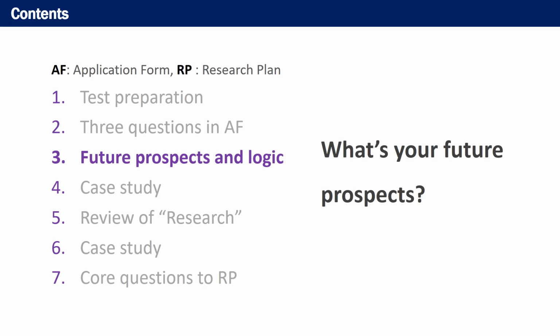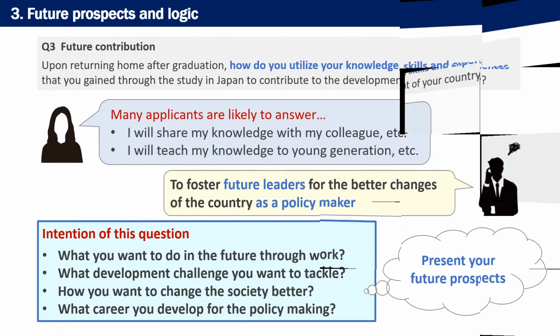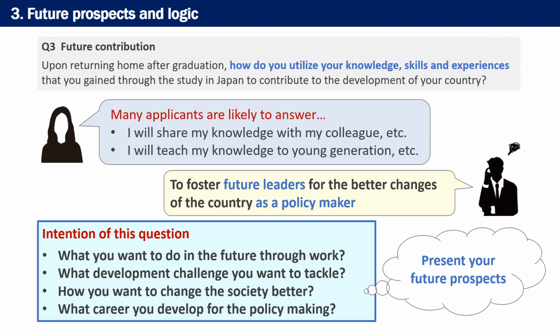This section 3 will explore the future prospects in a bit more detail. The application form asks your future prospects like this. Upon returning home after graduation, how do you utilize your knowledge, skills and experiences that you gained through the study in Japan to contribute to the development of your country?